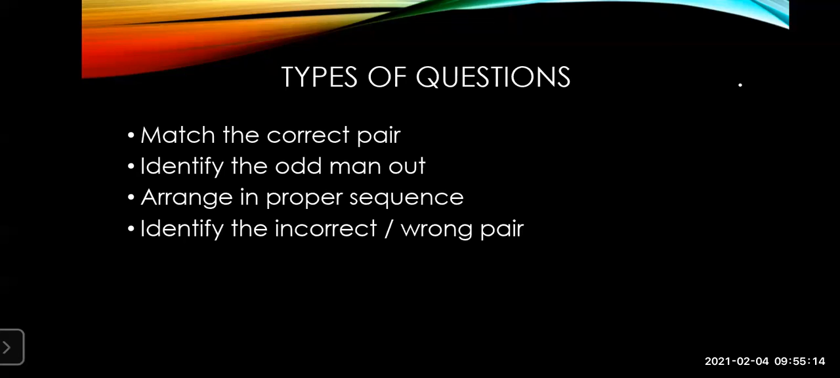The next way question number 2 can come is arrange in the proper sequence. Whatever things are given for you, you have to arrange in the proper chronological order, like what has happened first, what has happened second, third, fourth, in the same sequence. Then it can come as identify the incorrect or wrong pair. You have to identify the pair which is given in the incorrect way, and then correct and rewrite it. So these are the types of questions which can be asked in question number 2, and it is for 4 marks.